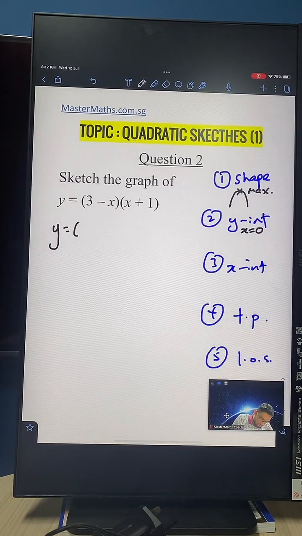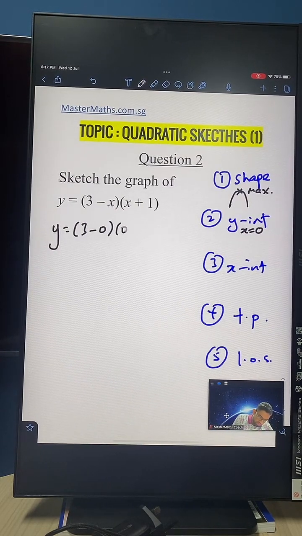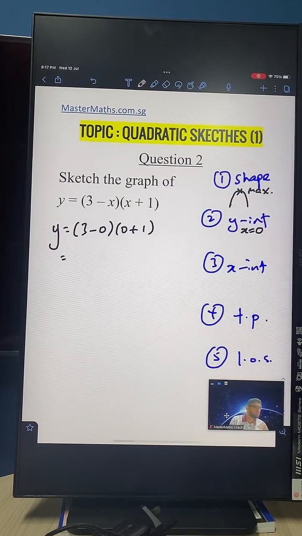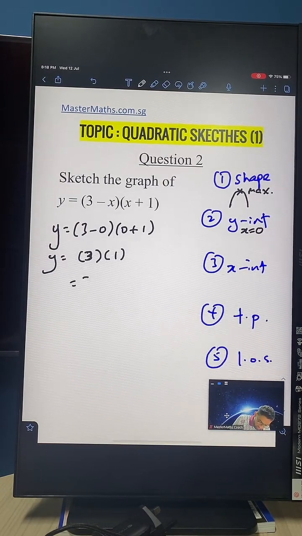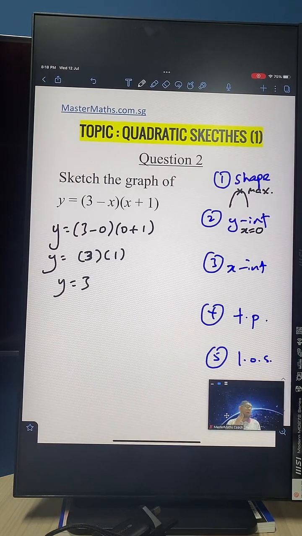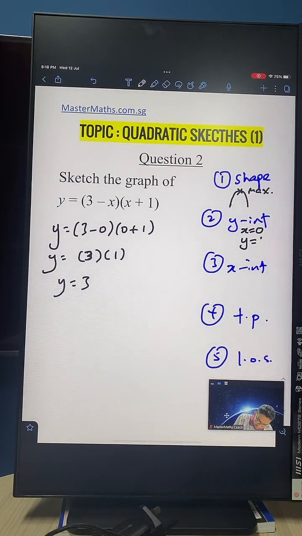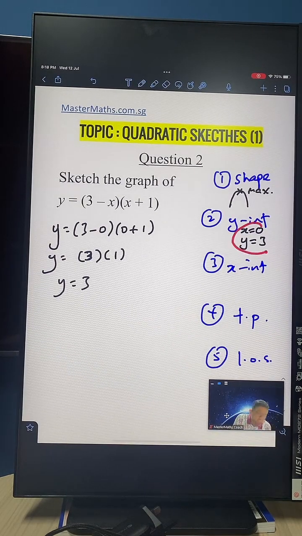y equals 3 minus 0 times 0 plus 1. You don't even need to press the calculator, because this just becomes 3 times 1, which is just 3. So where does this quadratic graph cut the y-axis? It cuts at y equals 3. So when x is 0, y is 3. This is a coordinate that we will take note of when we sketch the graph.